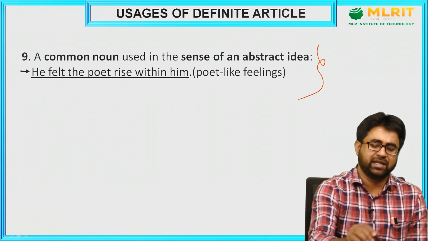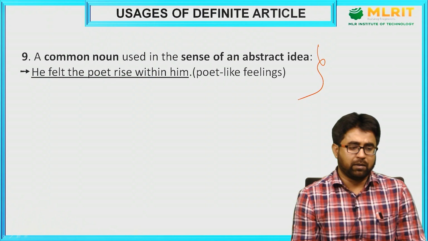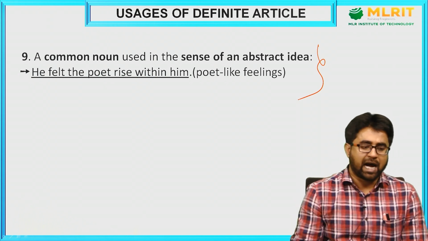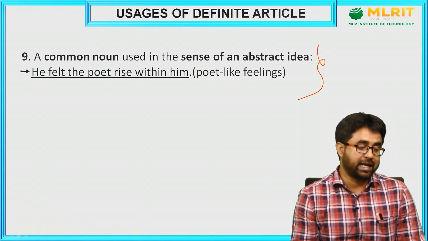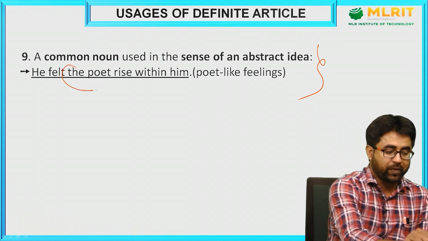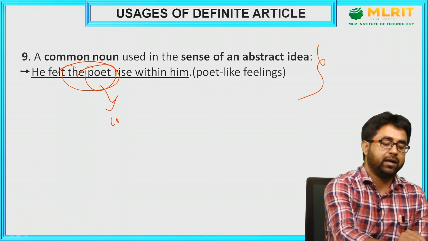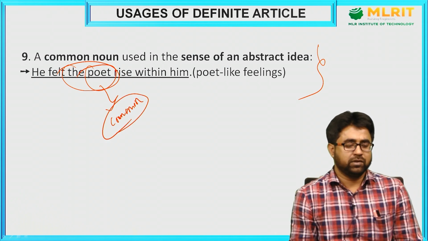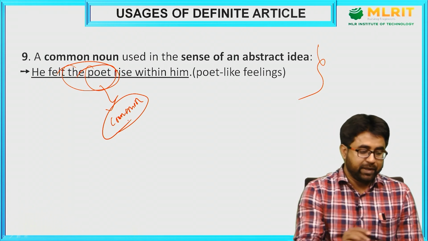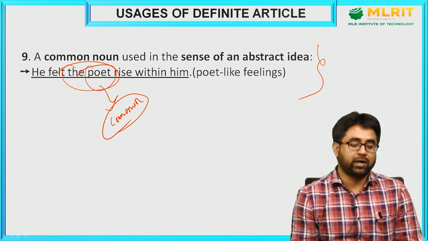A common noun used in the sense of an abstract idea. This is a different sort of usage of the definite article. For example, he felt the poet rise within him. The poet here is actually a common noun, so it can indicate any poet. But I am using the noun here not as a common noun.